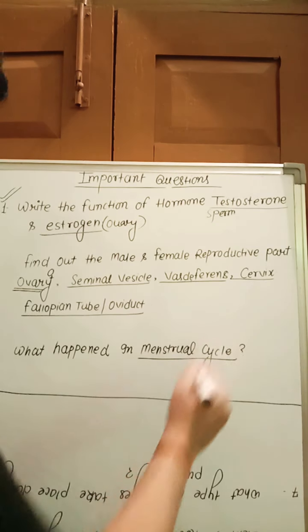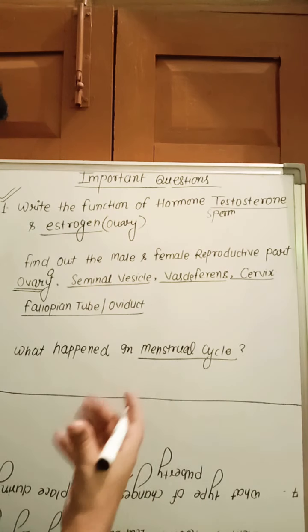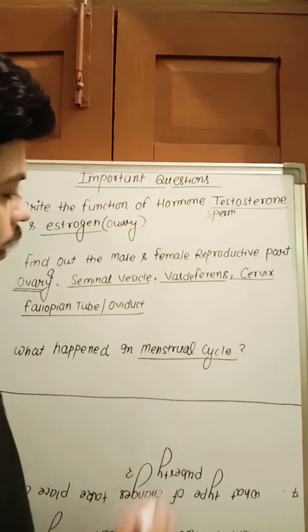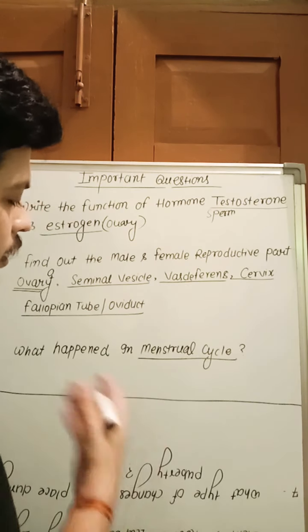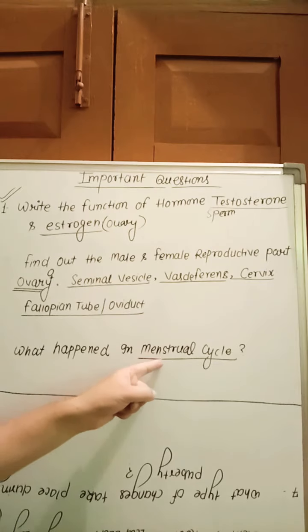In the female, the ovary produces one ovum every month. If fertilization takes place, then the uterus wall thickens to receive the zygote. If fertilization does not take place, then the uterus wall and ovum break down and are discharged along with blood from the vagina. That is called the menstrual cycle.